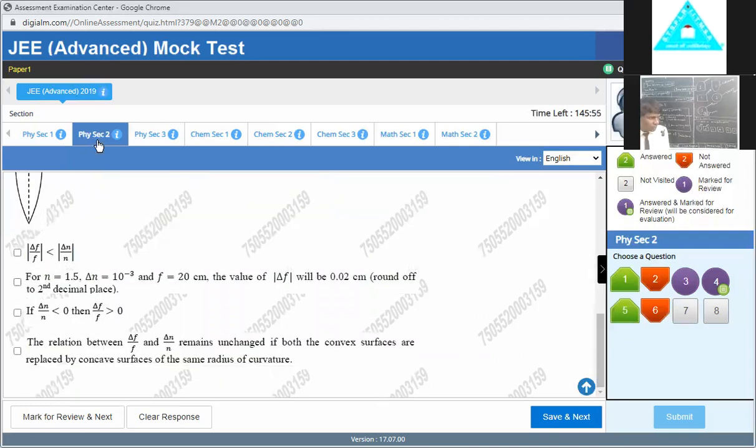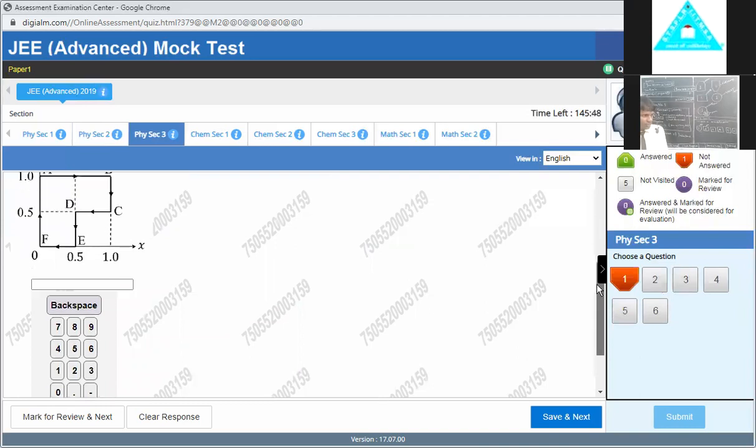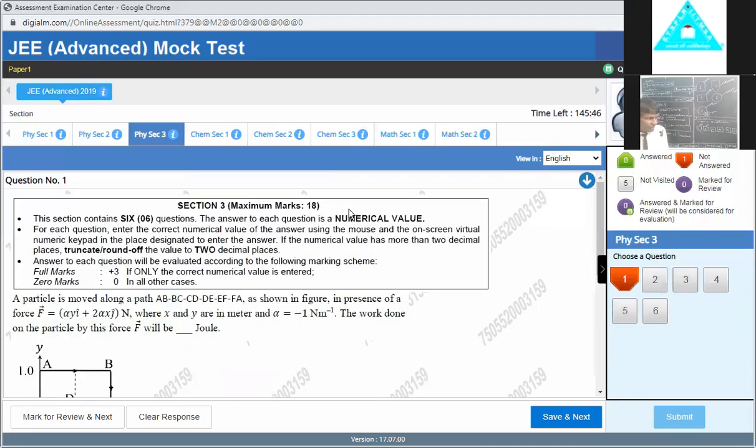Suppose this is question number 2, the third part is here, and the third section, which kind of section, this is the section written here, this is the numerical valued questions. You have to fill in the blanks. This is not negative, 0 marks for a wrong answer. If you make any kind of mistake here, there is no negative marking. Therefore I advise you, it is better to attend all these questions, and there are 6 questions here, and total marks given here are 18 marks. Therefore without any problem, you should attend all of this.